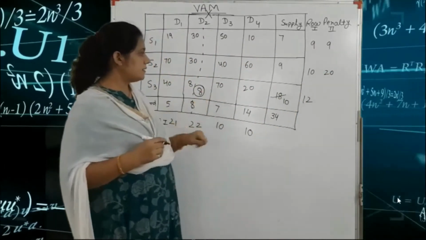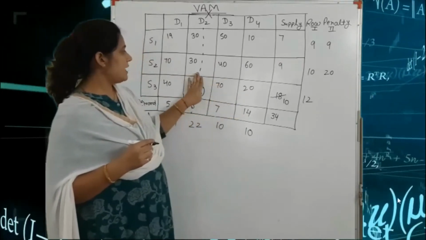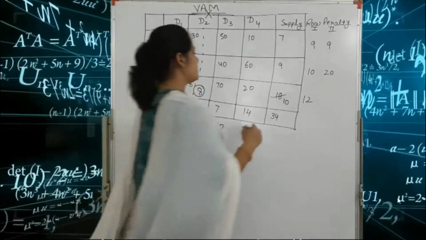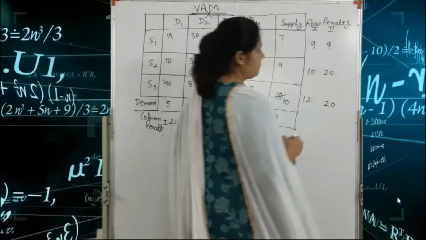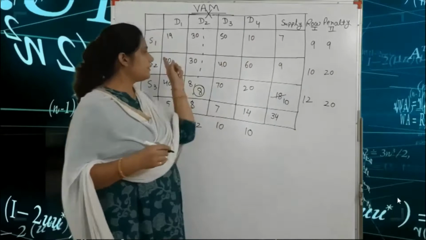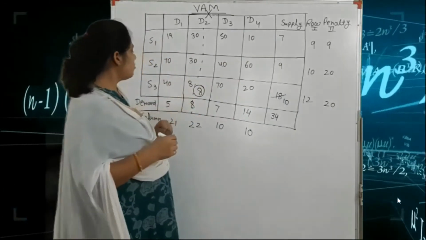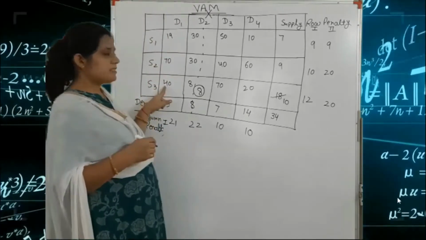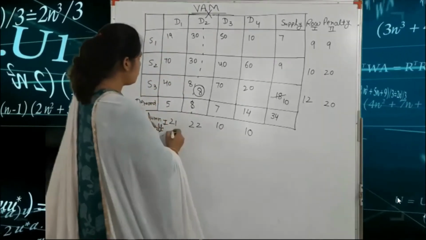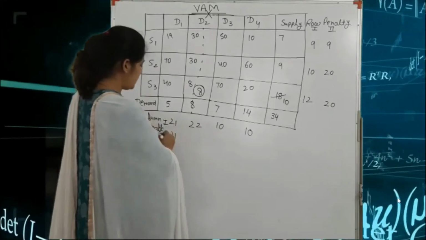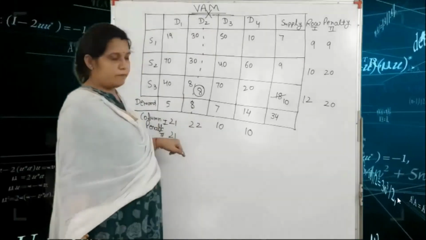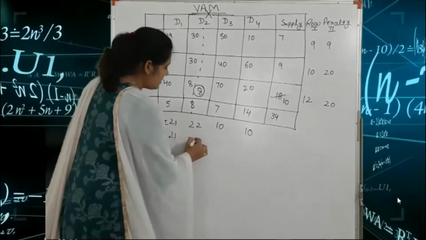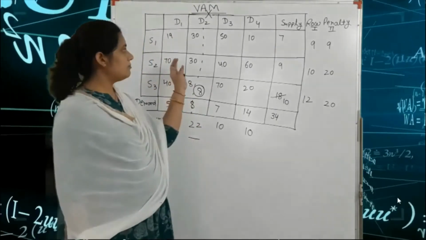In the third row, the first lowest value is 20 and the second lowest value is 40. So 40 minus 20 is equal to 20. Got it? After that, we find the column penalty. In the first column, the first lowest value is 19 and the second lowest value is 40. So we put 40 minus 19, that means 21. This is our first column penalty. The next column is cancelled, so here we write a dash.